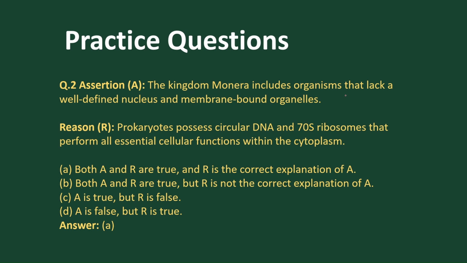The kingdom Monera includes organisms that lack a well-defined nucleus, yes, it is true, and the prokaryotes. All Monera are prokaryotes, yes, they contain circular DNA and 70S ribosomes that perform all cellular functions within the cytoplasm. As they don't have membrane-bound organelles or a nuclear membrane, the presence of circular DNA and 70S ribosomes maintains the machinery of this organism, that is Monera. So for this reason, this.